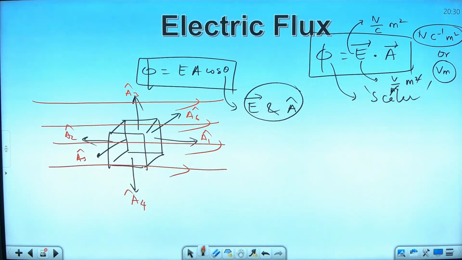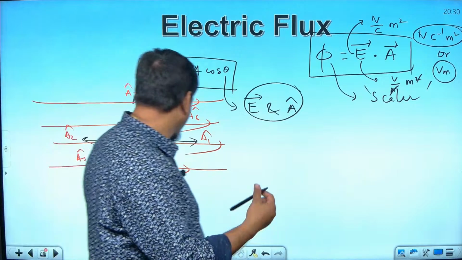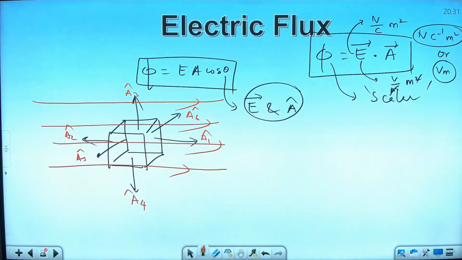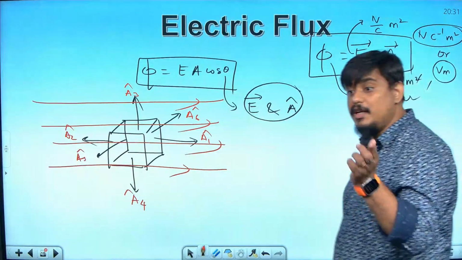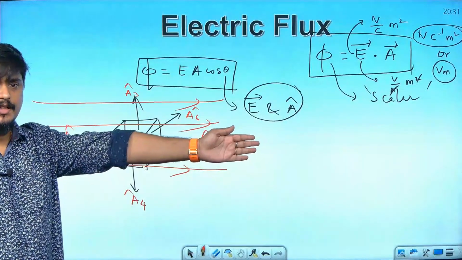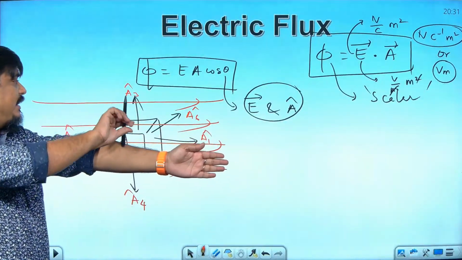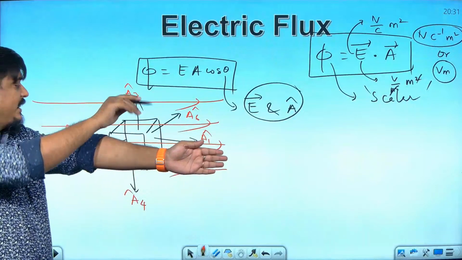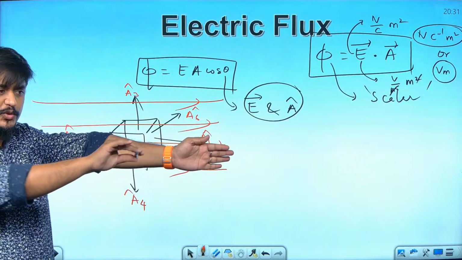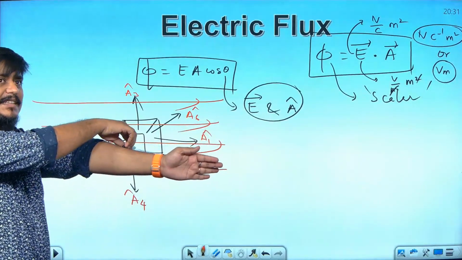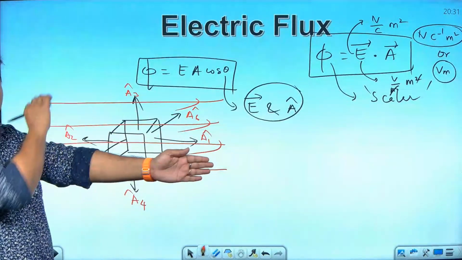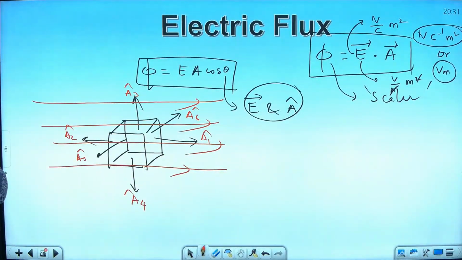So you can see very clearly that A3, A4, A5 and A6 are perpendicular to the electric field. Am I right? Electric field in this direction, and A3 above is perpendicular, A4 below perpendicular, A5 towards you perpendicular and A6 away from you perpendicular. But A1 and A2 are parallel or anti-parallel.